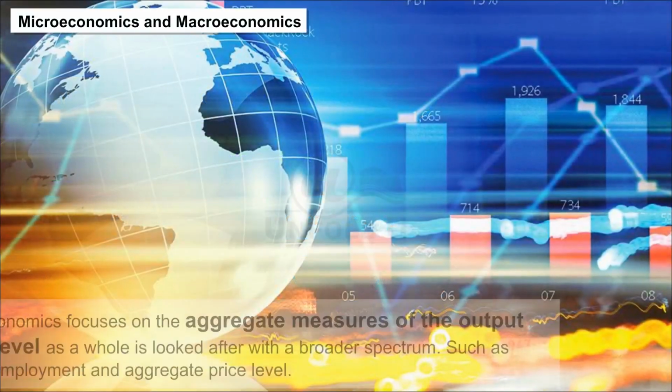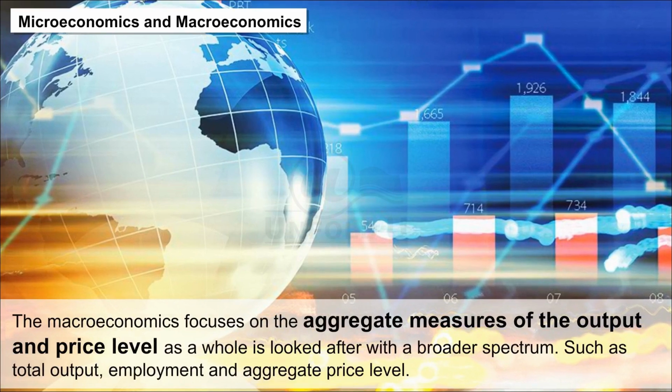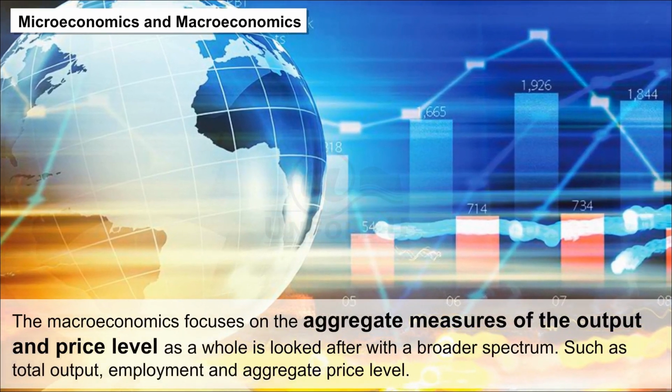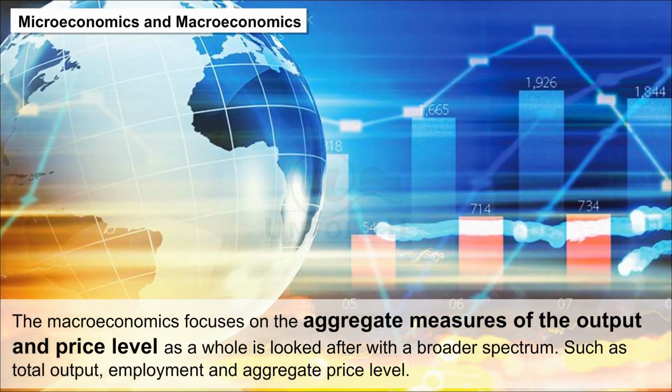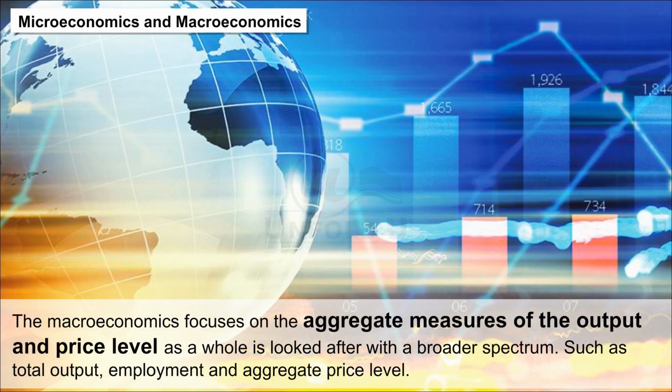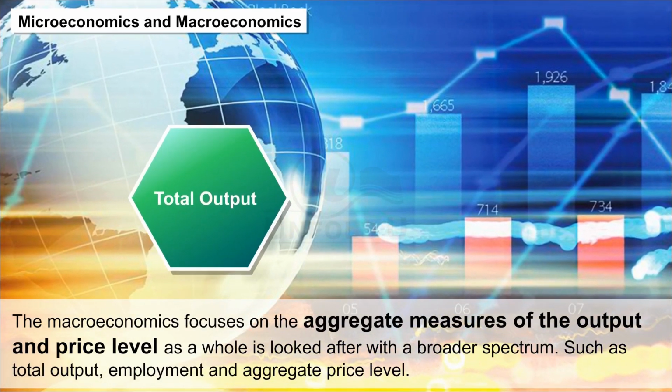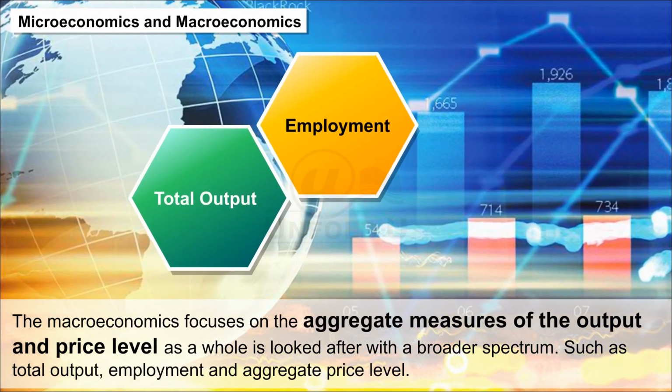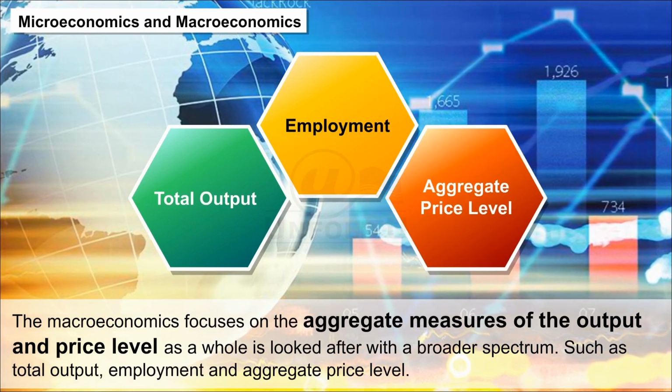On the other side, macroeconomics focuses on the aggregate measures of output, and the price level as a whole is looked at with a broader spectrum, such as total output, employment, and the aggregate price level.